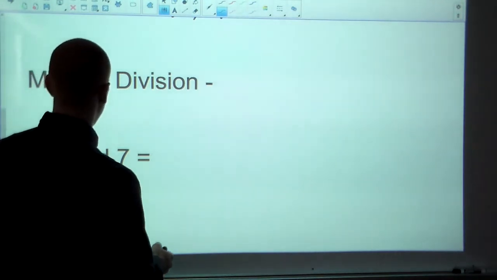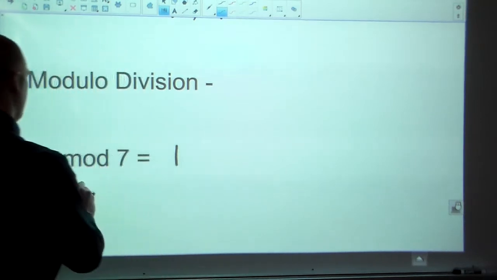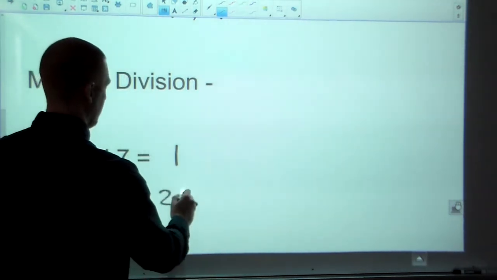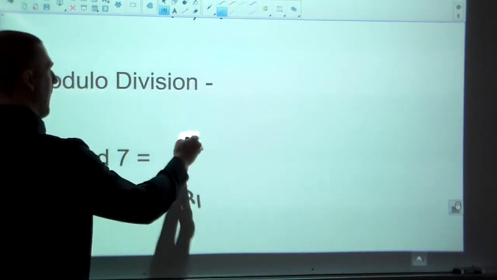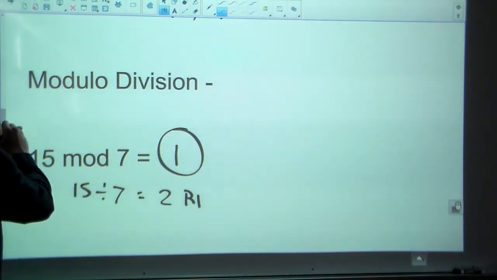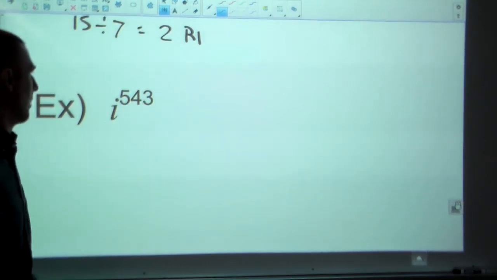That's kind of the idea. So 15 mod 7, the result would be 1. Because if you take 15 and divide it by 7, you get 2, but you get a remainder of 1. And with modulo division, it's all about the remainder. So that's all that is. I'm not going to do much more with it, just kind of giving you the idea. Because that's what you're going to do when you raise i to some bizarre power.